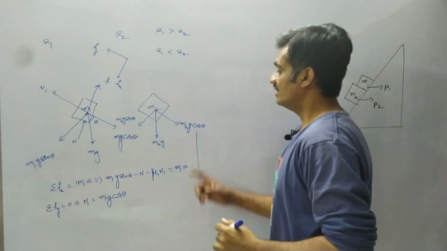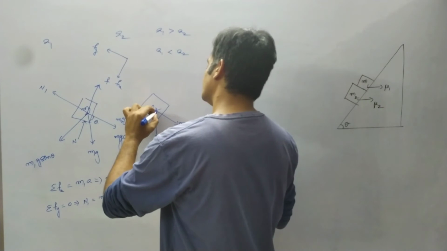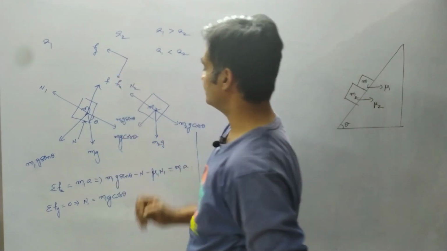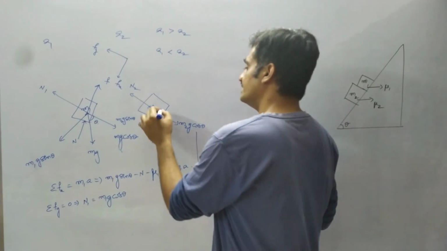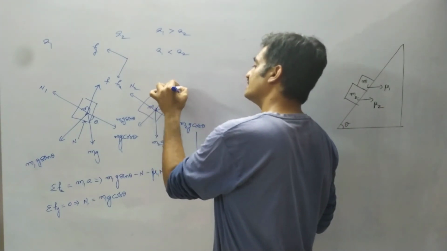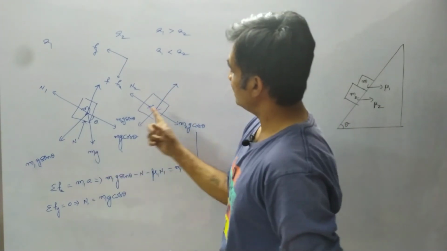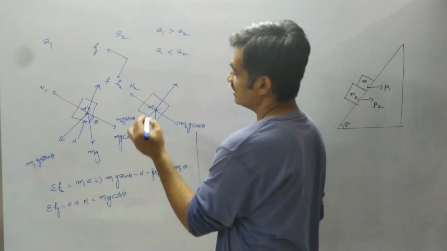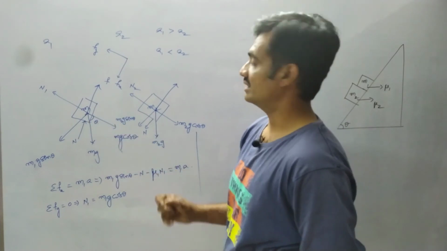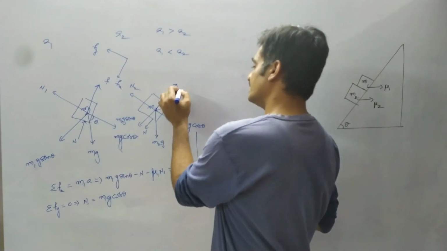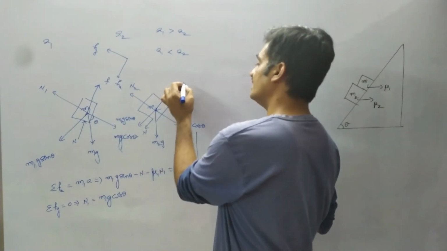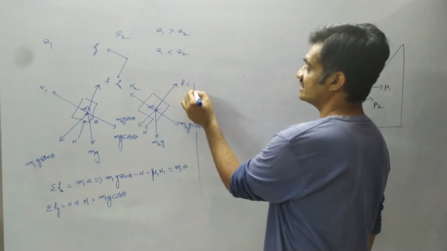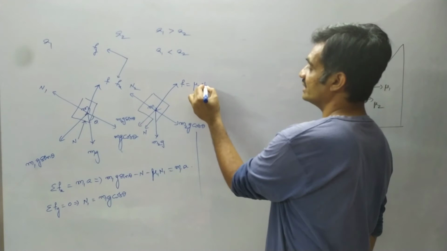This weight component m2g cos theta is balanced by the normal reaction, represented by N2, whereas the driving force acts in the downward direction due to block m1 on m2. This force is balanced by the frictional force, which is represented as mu2 into N2.